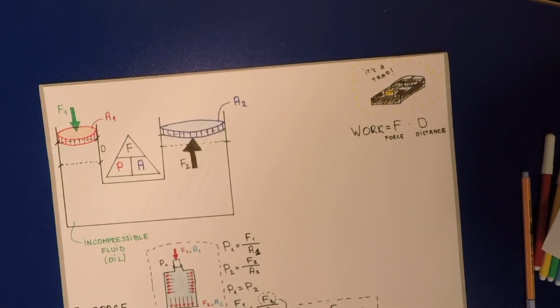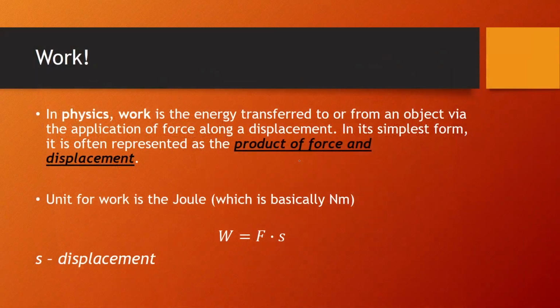Let me illustrate this to you. First of all, what is work? In physics, work is the energy transferred to or from an object via the application of force along a displacement. In its simplest form, it is often represented as the product of force and displacement, so force times the distance.